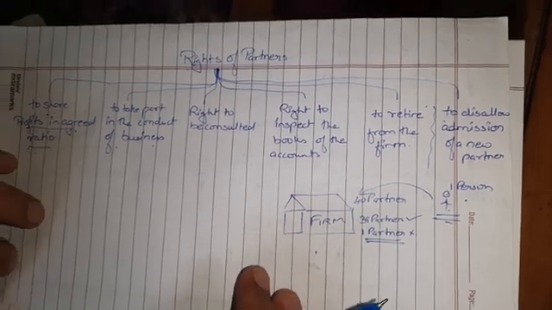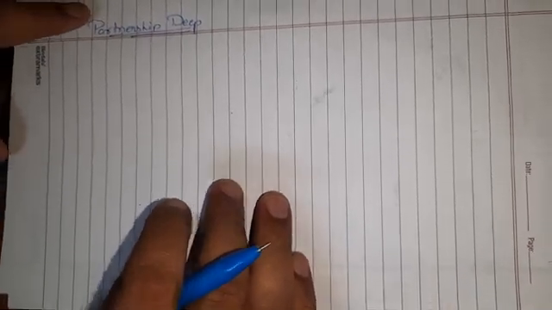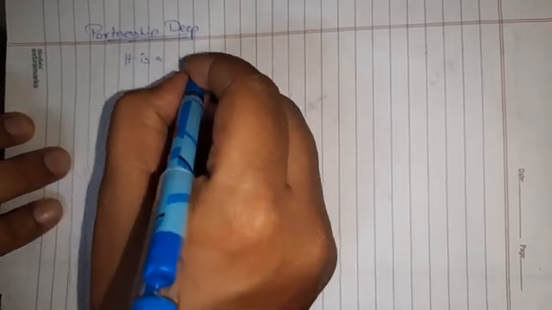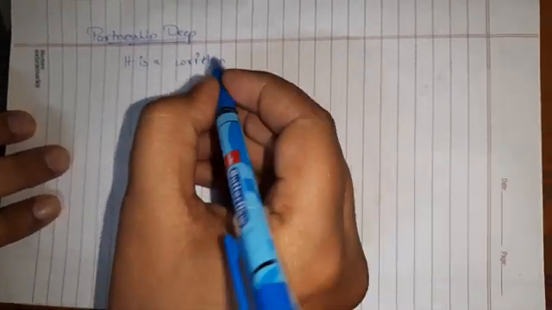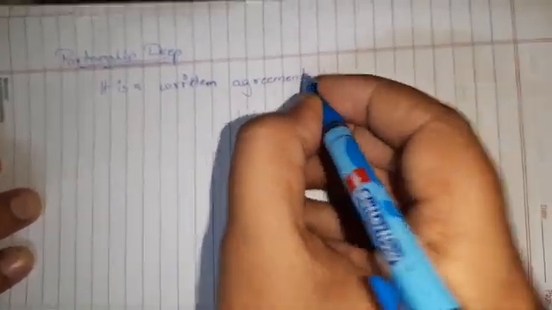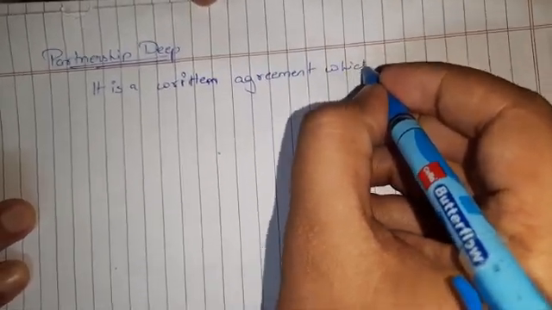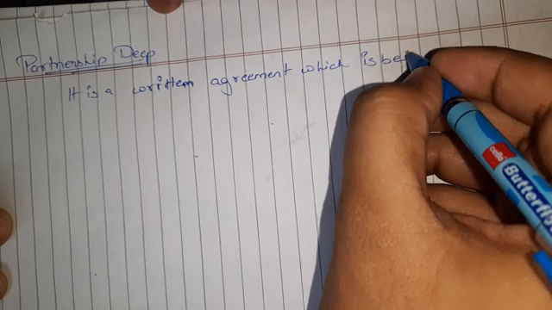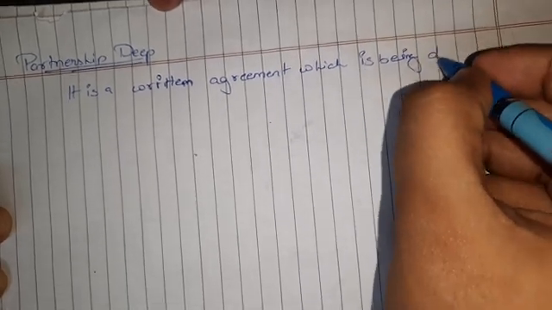Now coming to the next topic, that is the partnership deed. This is the most important topic because it creates the framework of how the profit should be distributed between the partners. We have already talked about the partnership deed: it is a written agreement made among the partners.